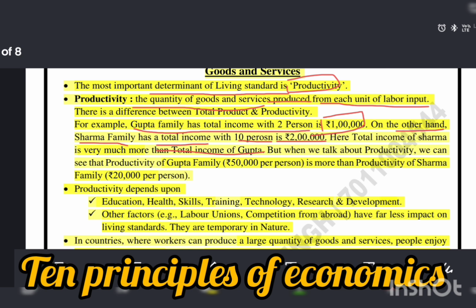But when we talk about productivity, the productivity of the Gupta family is 50,000 per person, which is more than the productivity of the Sharma family, 20,000 per person.